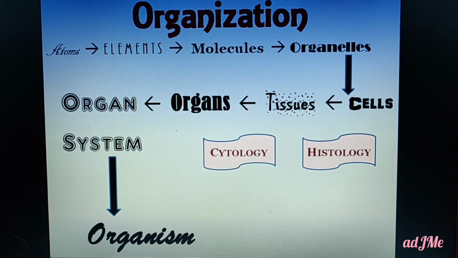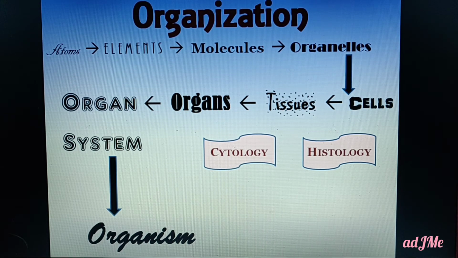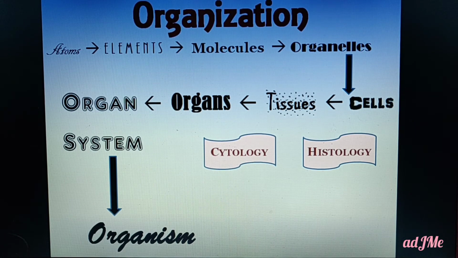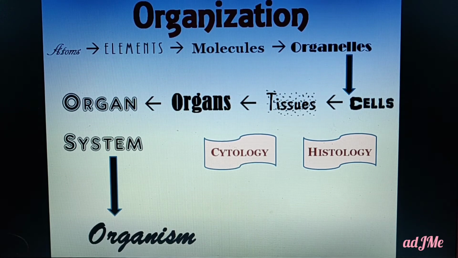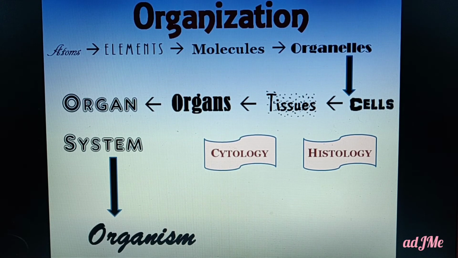Before entering into the next concept, I just want to make sure about two important terms, cytology and histology. The study and function of the cell, in the simple way, is called cytology. Wherever you come across cyte, C-Y-T-E, it is something related to a cell. For example, erythrocyte, leukocyte, thrombocyte. What are these? They are none other than red blood cells, white blood cells, and platelets, which are found in the blood.